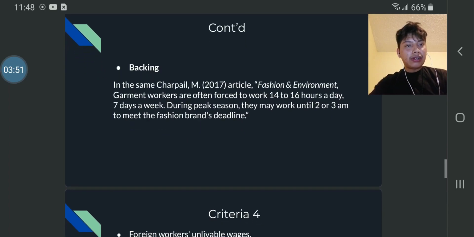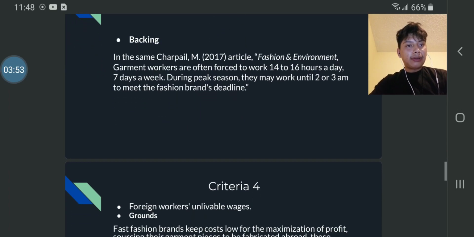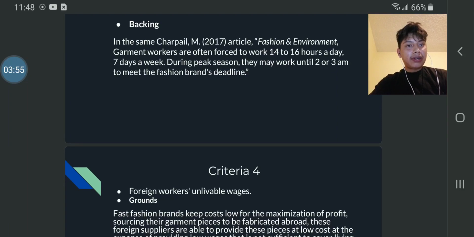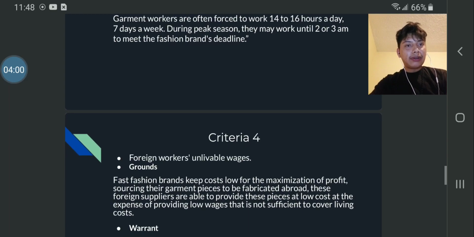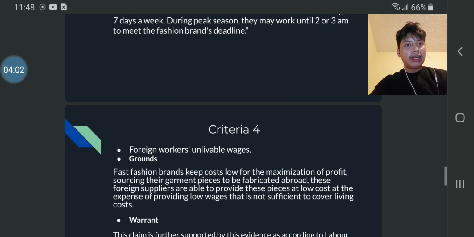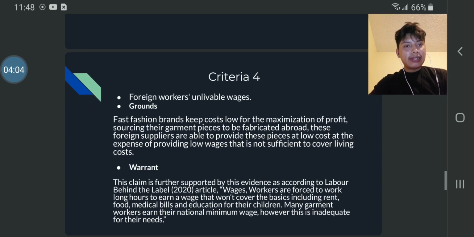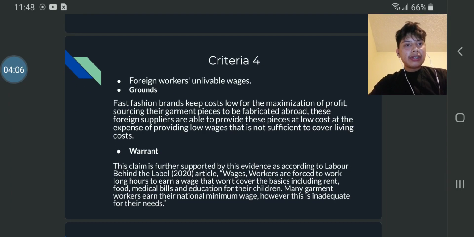Backing. In the same Chapman M. 2017 article, "Fashion and Environment," garment workers are often forced to work 14 to 16 hour days, 7 days a week during peak season. They may work until 2 or 3 a.m. to meet fashion brands' deadlines. Criteria 4, foreign workers' unlivable wages.